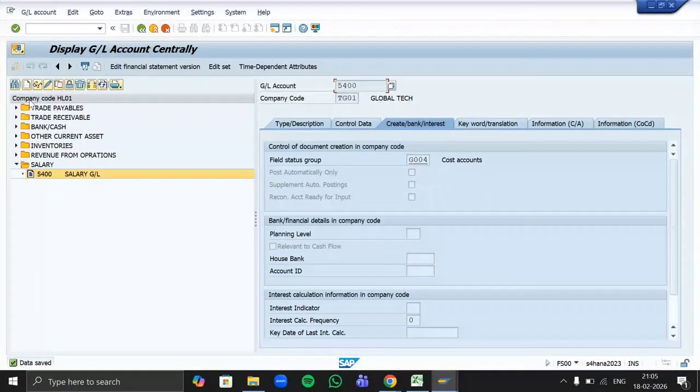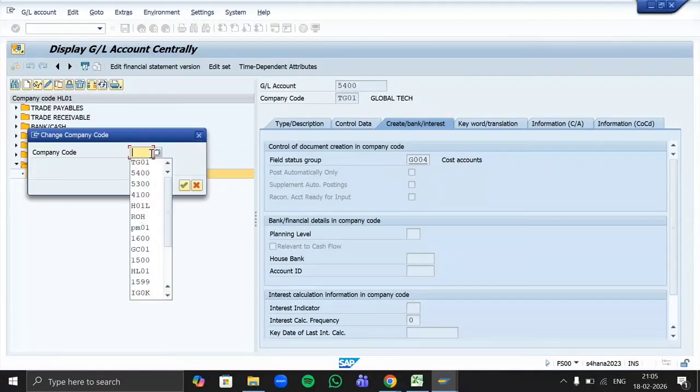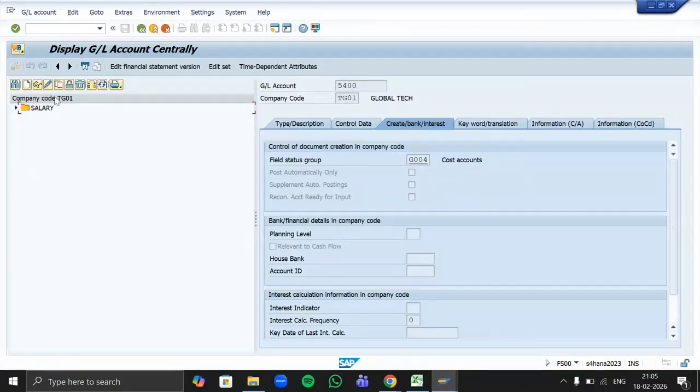Now the company code is shown here as HL01. That is not ours, so let's change it. To change it, use this last third option. Mention your company code as TG01 and click OK. So here you can see under our company code TG01, only one GL has been created, that is salary. Now let's create another GL.